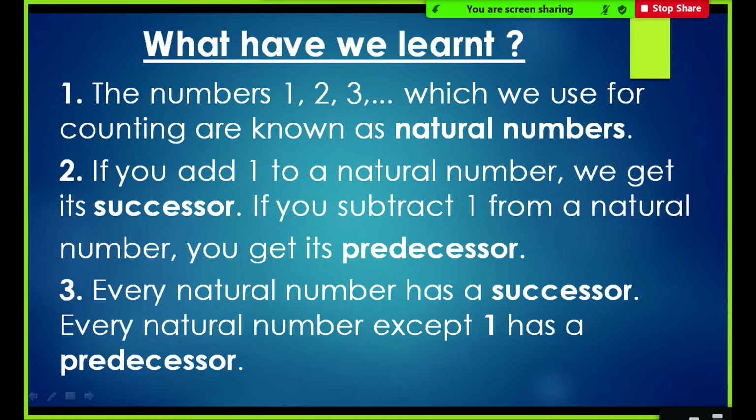Now we'll revise the concepts we have studied today. The numbers 1, 2, 3, which we use for counting, are known as natural numbers. If you add 1 to a natural number, we get its successor. If we subtract 1 from a natural number, you get its predecessor. Every natural number has a successor. Every natural number except 1 has a predecessor.